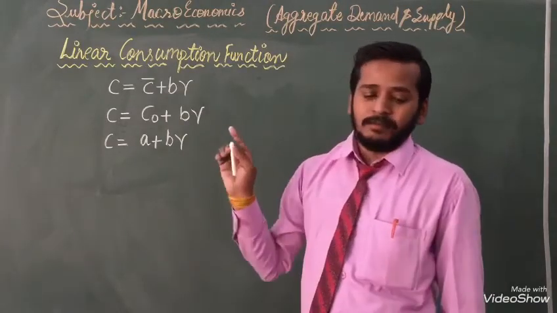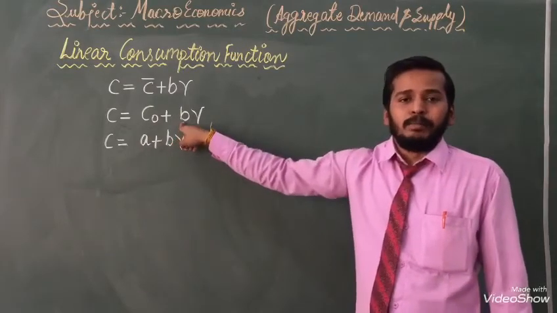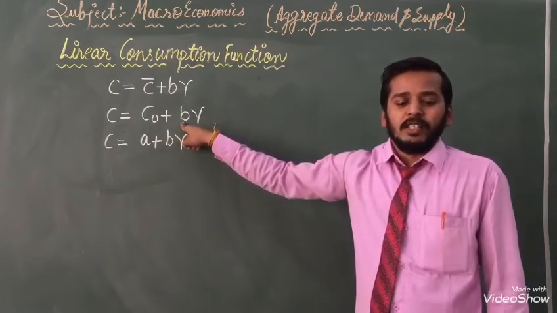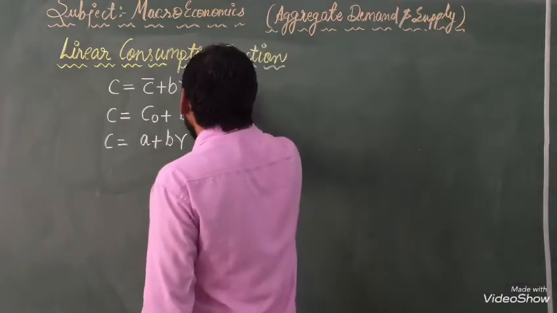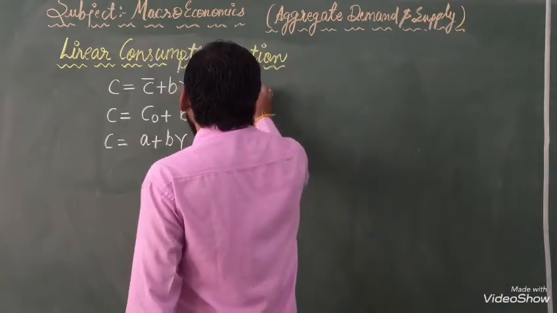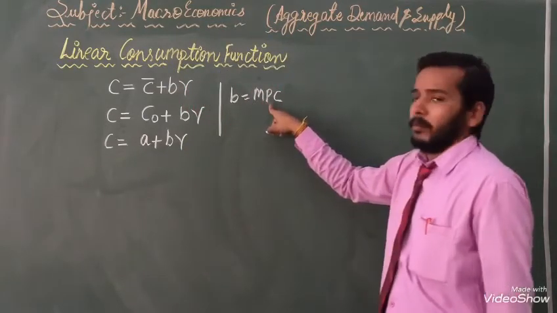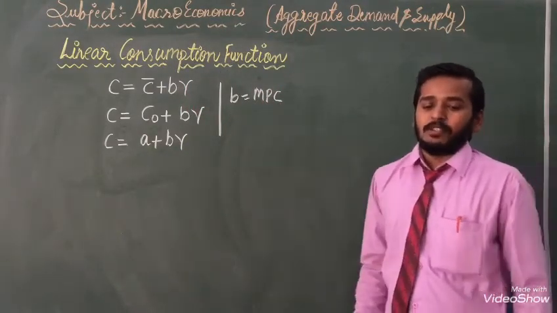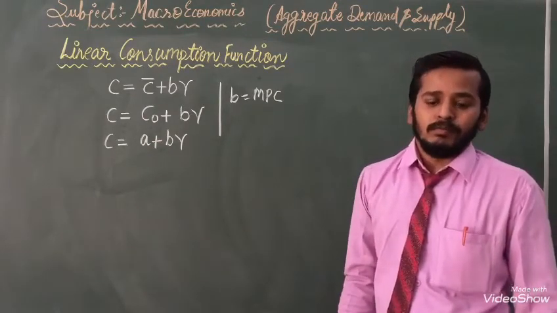Next we can say b. What is b and why is b written here? b is the MPC, that is, marginal propensity to consume.